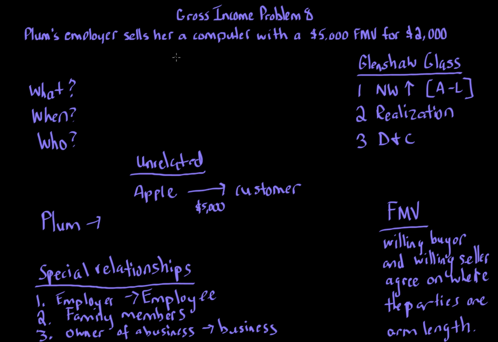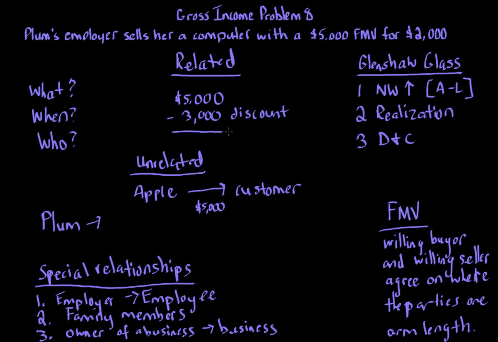But with the related party, like an employer-employee, like we have here, you have this sale of the computer for $5,000, but it's actually being sold for a $3,000 discount, at $2,000. Now, if this was an unrelated party, that would be fine. There would be nothing to worry about when it comes to income. But this discount brings up a red flag because we have a special relationship. And the special relationship here is the employee performed services.